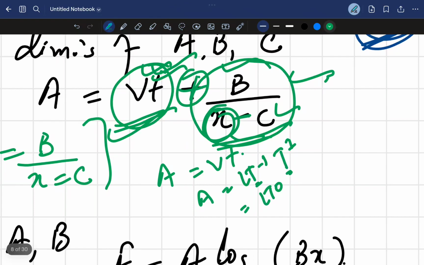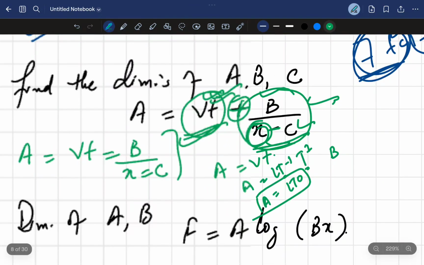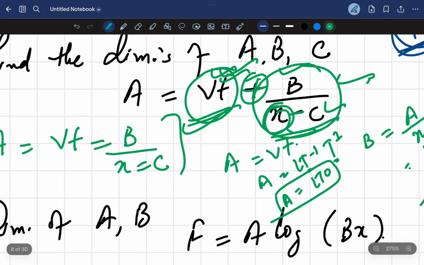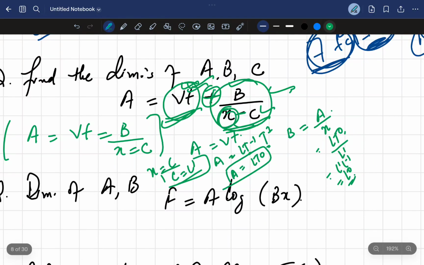T raised power 0. So A के dimensions ये रहे। Similarly B के dimensions क्या हो सकते हैं B के dimensions? Alright, B के dimensions क्या, ये नहीं हो सकते? A divide by X. What is this A? L T0. X is L. So this is L1 L minus 1. This is L0. और similarly what is this, C के डायमेंशंस क्या हो सकते हैं? x is equal to C, के डायमेंशंस L1 हो सकते हैं। ये आपको बेसिक चीजें पता होनी चाहिए।